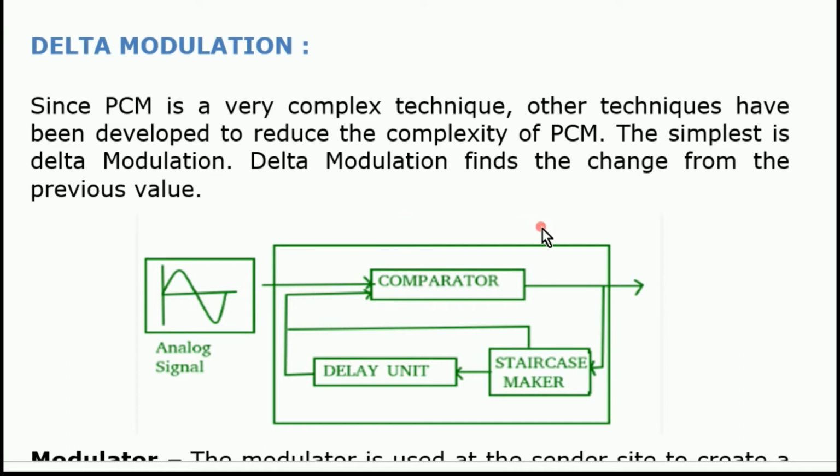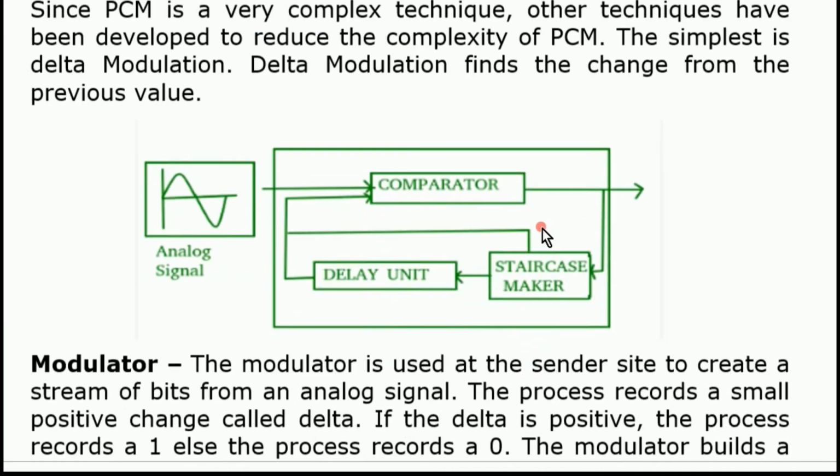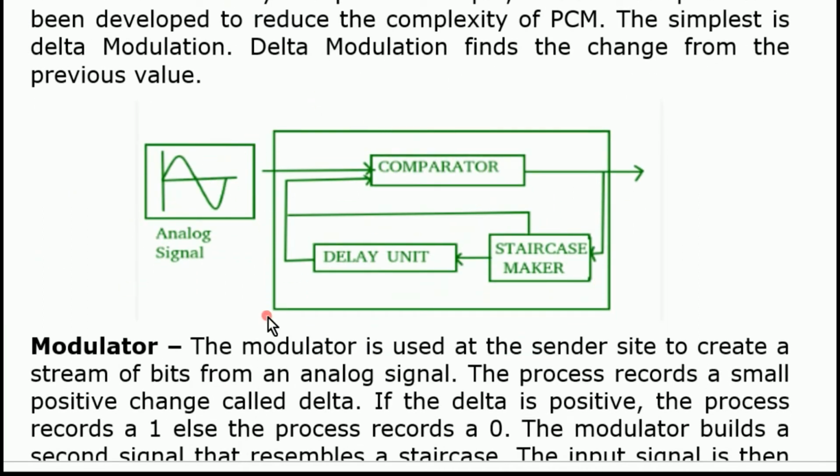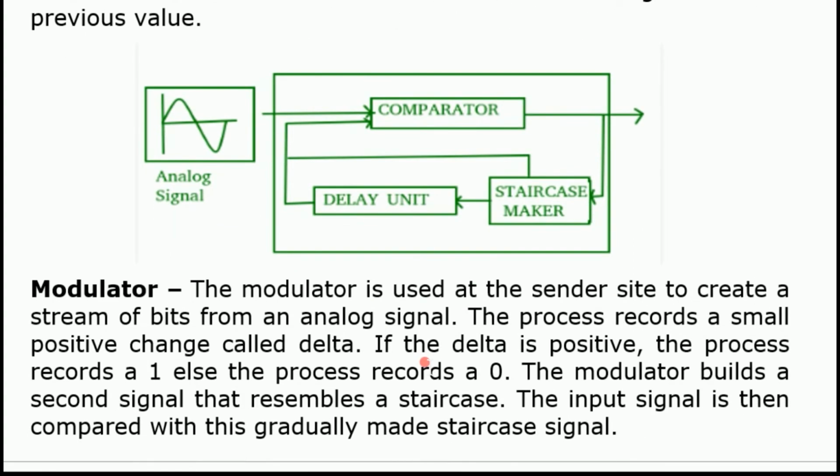You can see the analog signal, and the delta modulation method uses a comparator, delay unit, and staircase maker. Here the modulator is used at the sender side to create a stream of bits from the analog signal. The process records a small positive change called delta. If the delta is positive, the process records 1, else it records 0. The modulator builds a second signal that resembles a staircase.